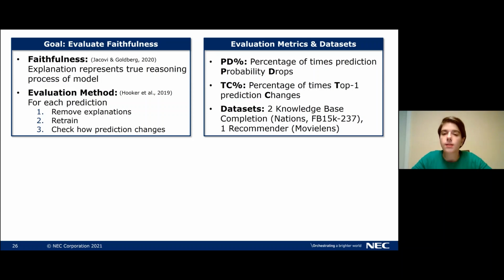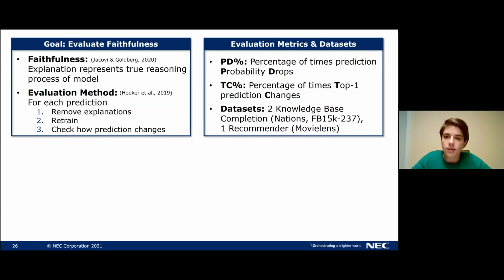Based on this, we can define two metrics. The first one is PD percentage. Here we measure the percentage of times the prediction probability drops if the explanation is removed from the training set. The second one is TC percentage. Here we measure the percentage of times the top one prediction changes. This is important for our experiments because we exactly want to explain the top one predictions of a model.